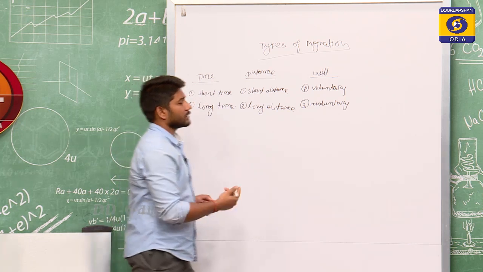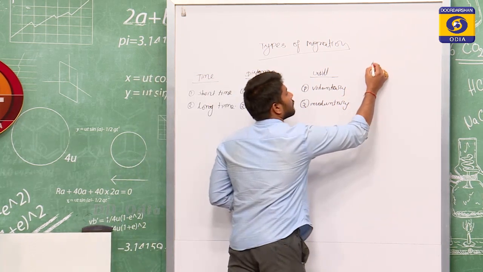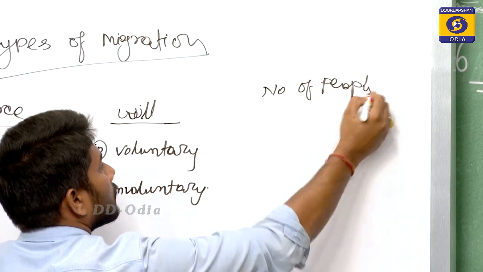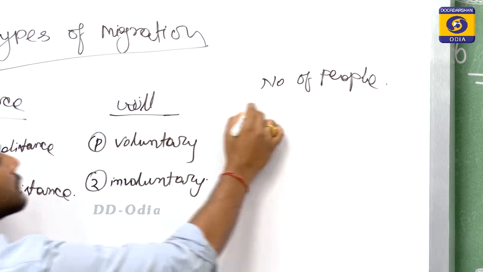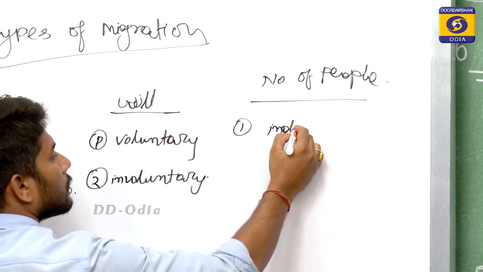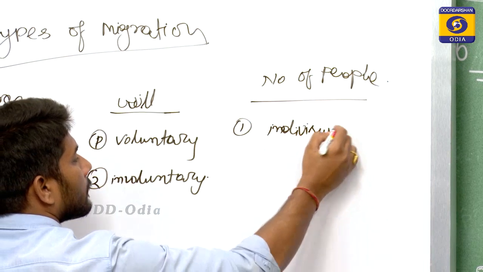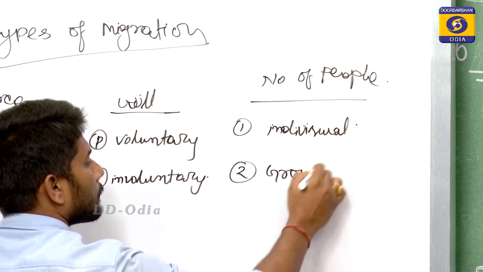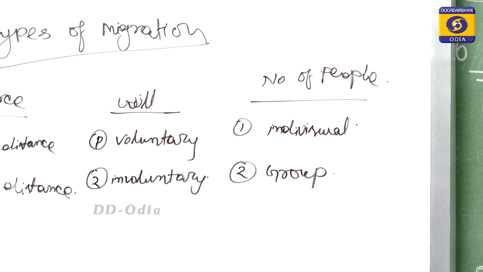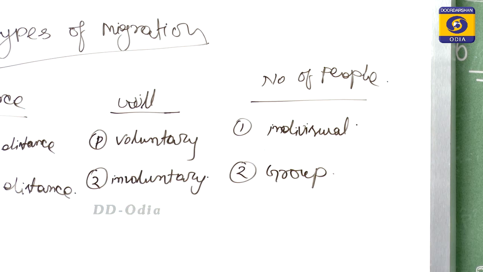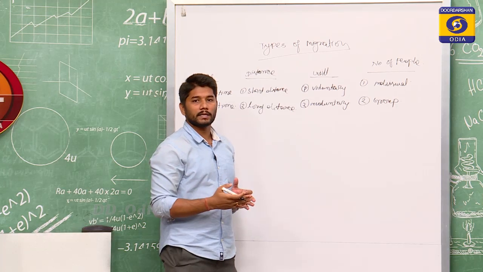Migration has some other types also. On the basis of number of people, it can be broadly two types: the first one is individual migration, the second one is group migration. Now, what is individual migration and what is group migration? Where an individual, a particular person, migrates from one place to another place, it is known as individual migration.